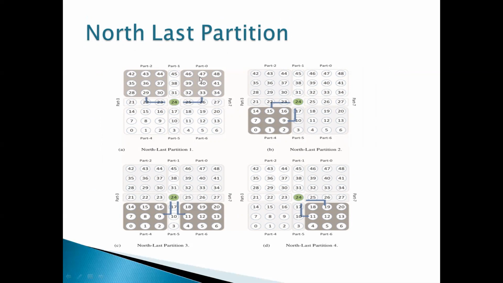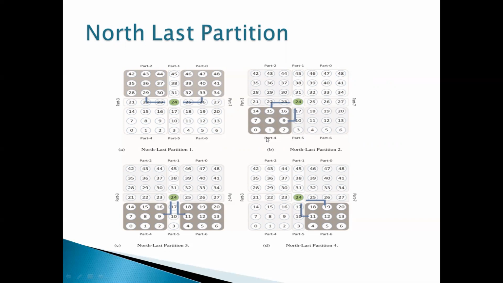Suppose we have part 0 and part 2. The gray areas represent where destination nodes are available, so part 0 and part 2 have destination nodes. In order to transmit from the source node, part 0 is transmitted through the east port from the source node, whereas part 2 is transmitted through the west port from the source node. In the north last partition, in case B, only part 4 has destination nodes.